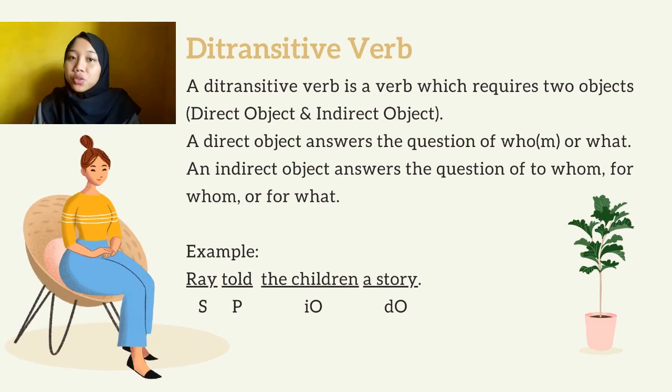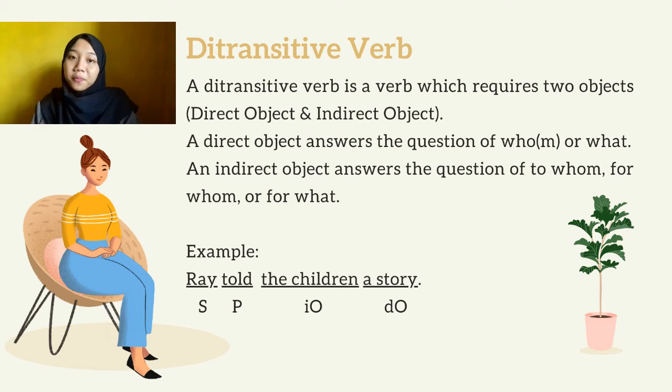And then we have the ditransitive verb. The ditransitive verb is a verb that requires two objects, which are direct object and indirect object. A direct object is an object which can answer the question of who and what, while an indirect object is an object that can answer a question such as to whom, or for what.